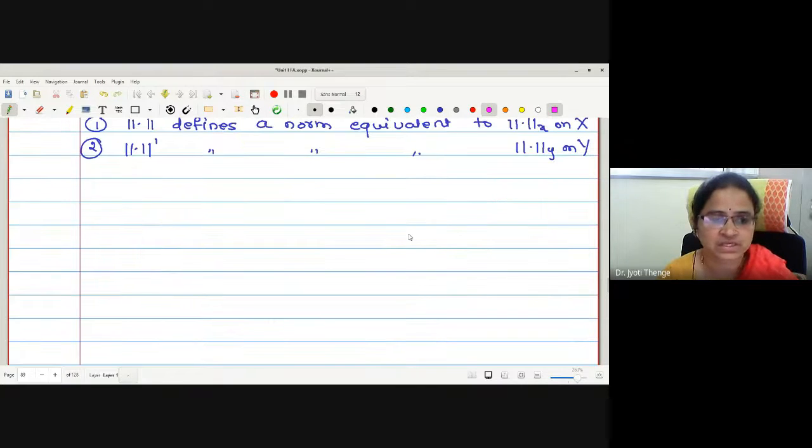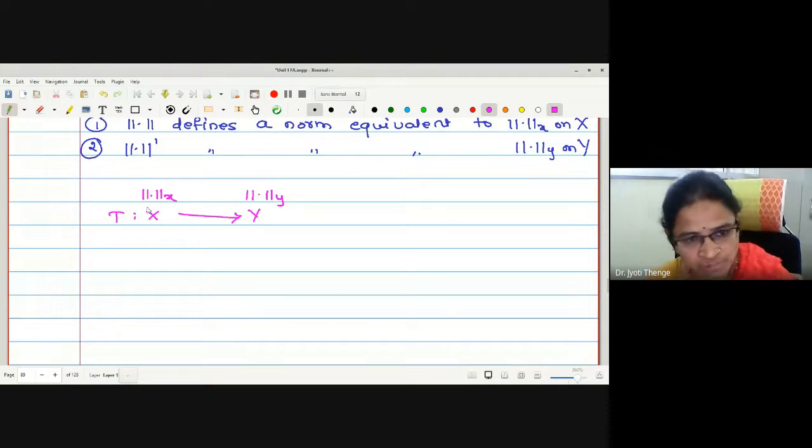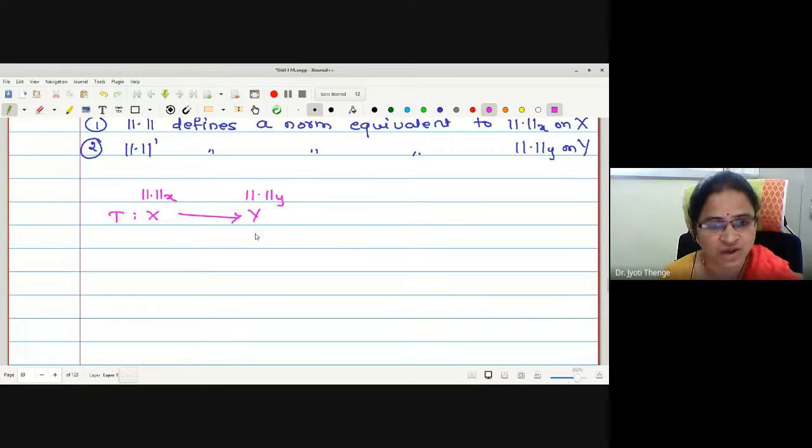See, T is the mapping we have defined from X to Y. Let me write the norms defined originally on the spaces. Norm x is the norm defined on X. Norm y is the norm defined on Y. Therefore, if I start with any element small x in X, the T image of the element will lie in Y. So if I am interested in finding the norm of this T of x, which norm will be applicable?